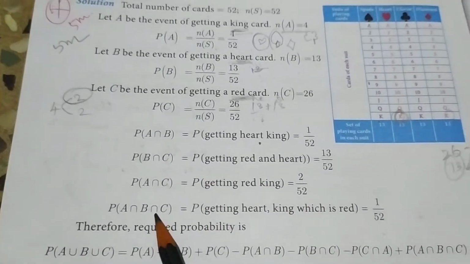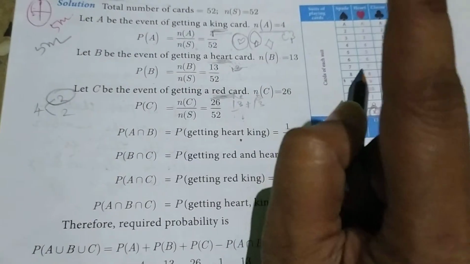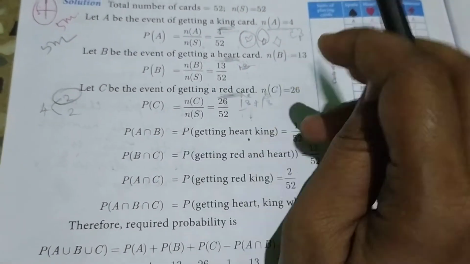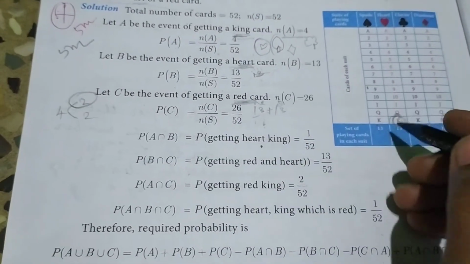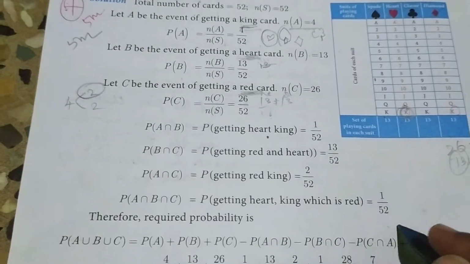Next P of A intersection B intersection C. King, heart, red. Only one card is there: the king that is red in color and a heart. It is a heart, red, and king, so only one card. So 1 by 52.